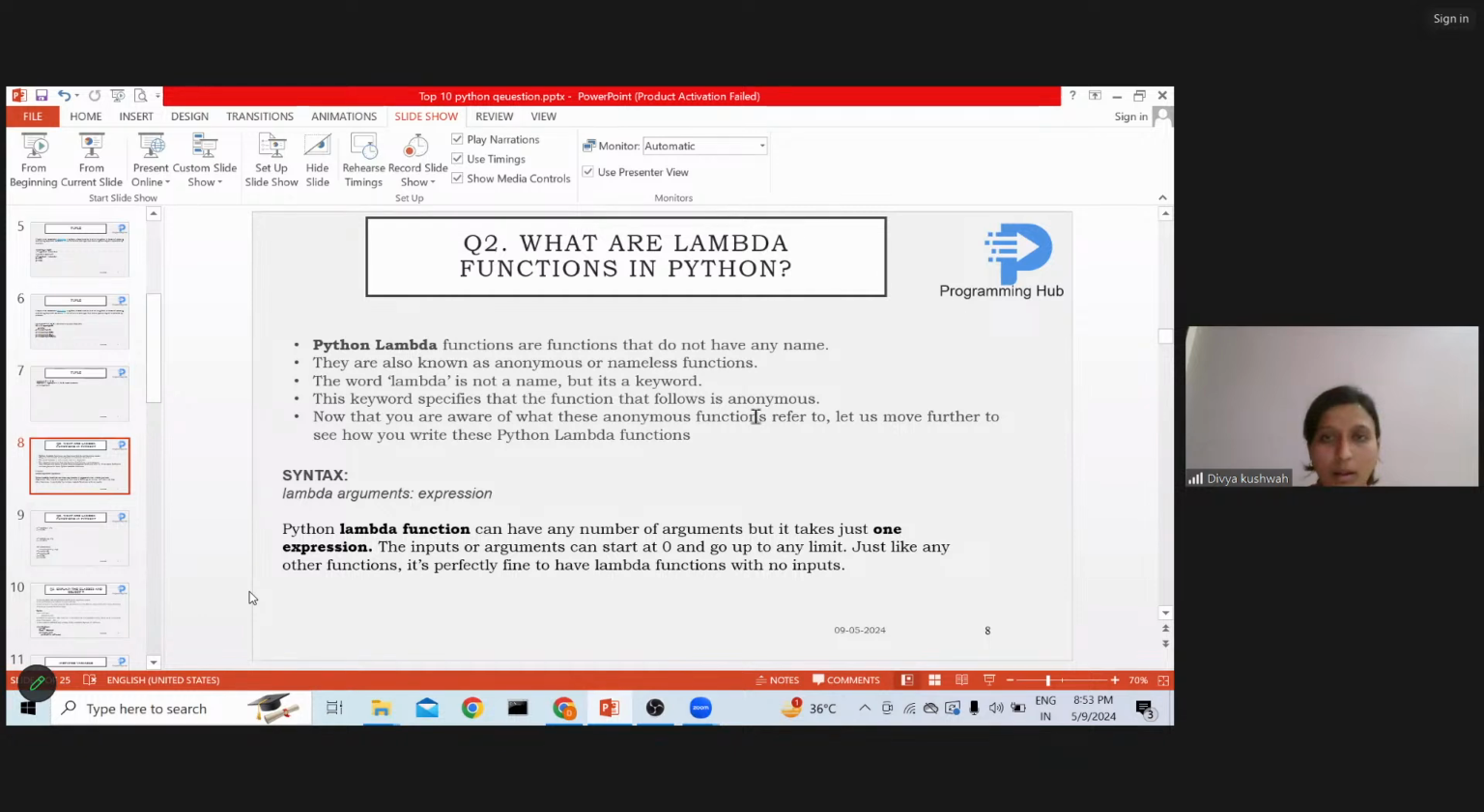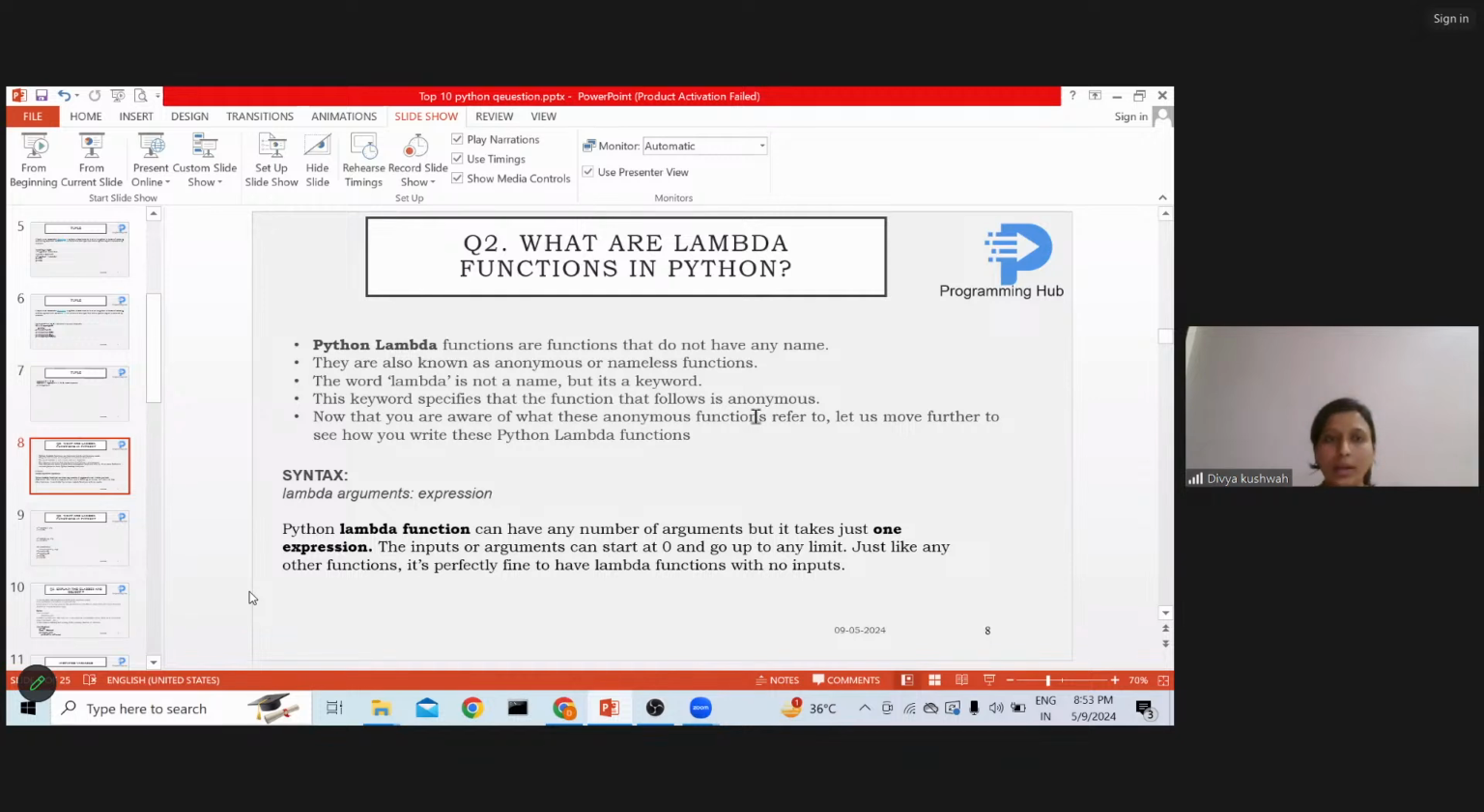And also we have lambda functions. So what are lambda functions? It is anonymous. It does not have any name. A nameless function. So we have to use the keyword lambda in order to write a particular function. Functions are nothing but certain modules which perform certain tasks.